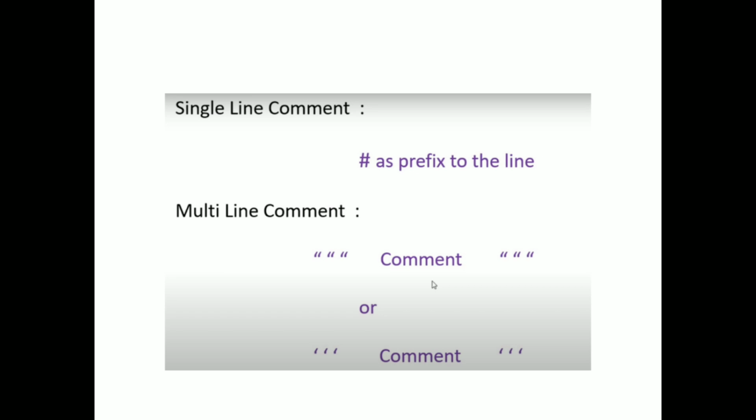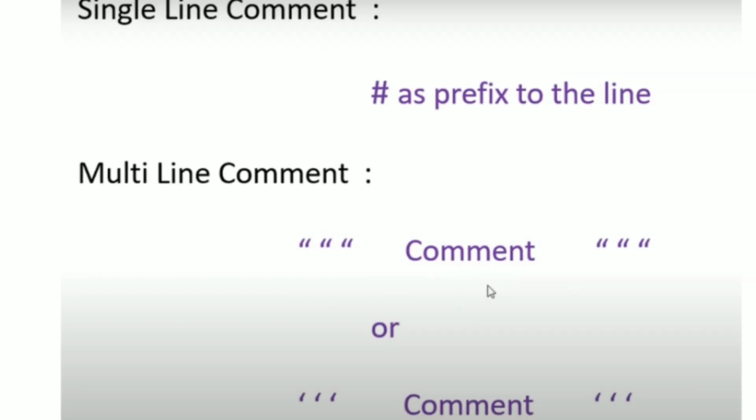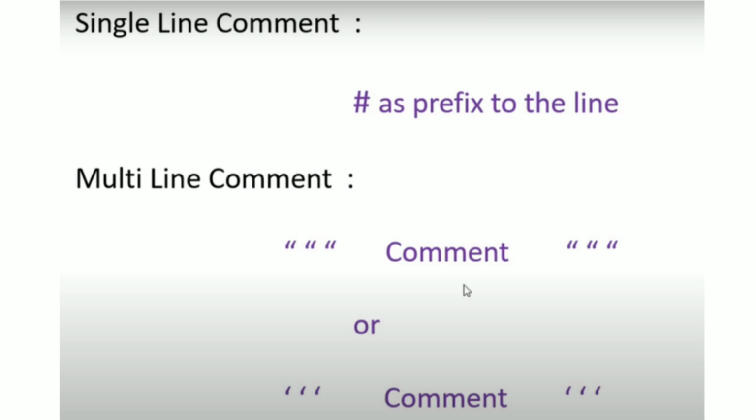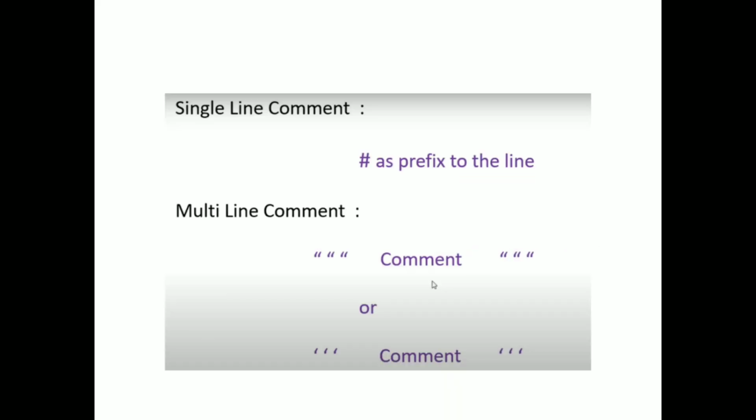Next, single line comments and multi-line comments in Python. Single line comments are represented with a hash symbol, which is a prefix to the line. Multi-line comments use triple double quotes open and close. Or you can use single quotes open and close, which can also be used as a multi-line comment.